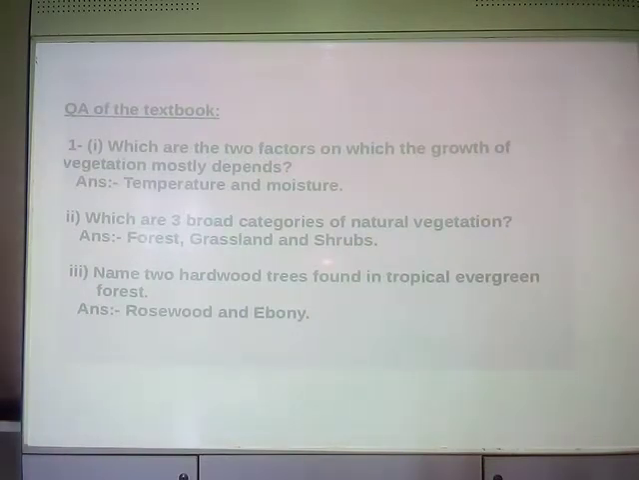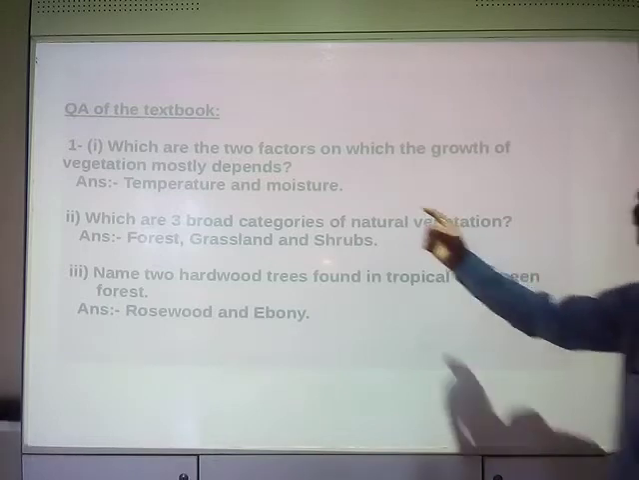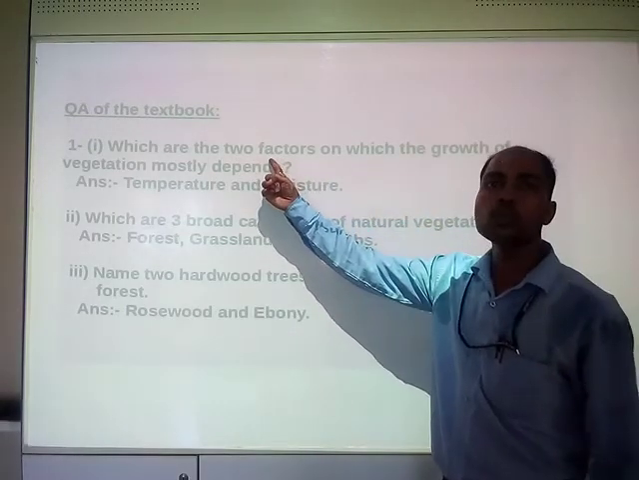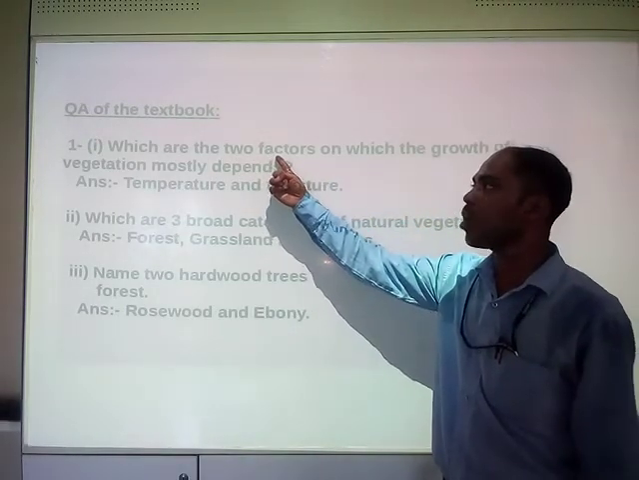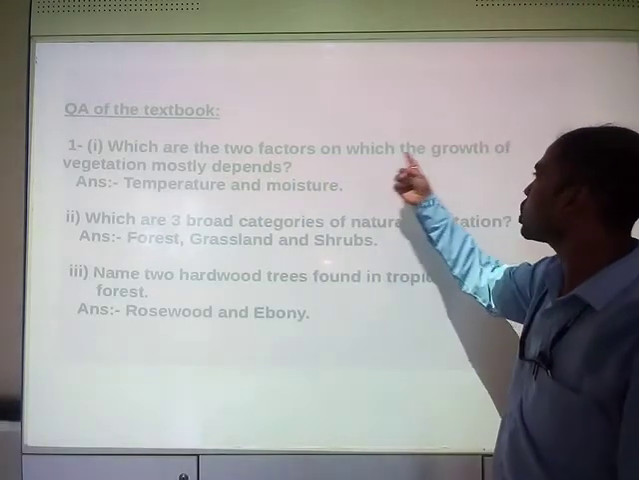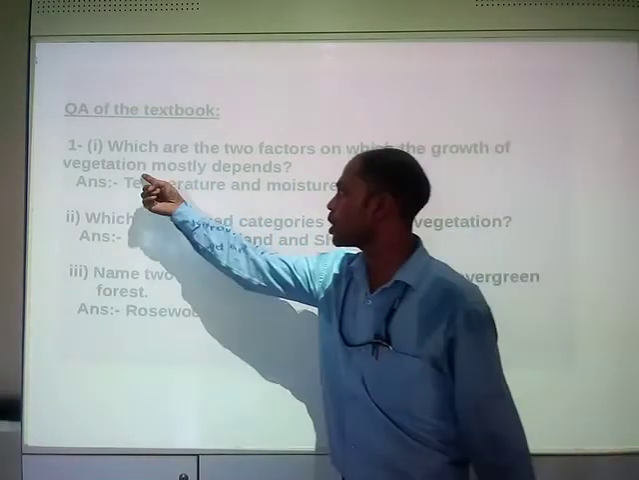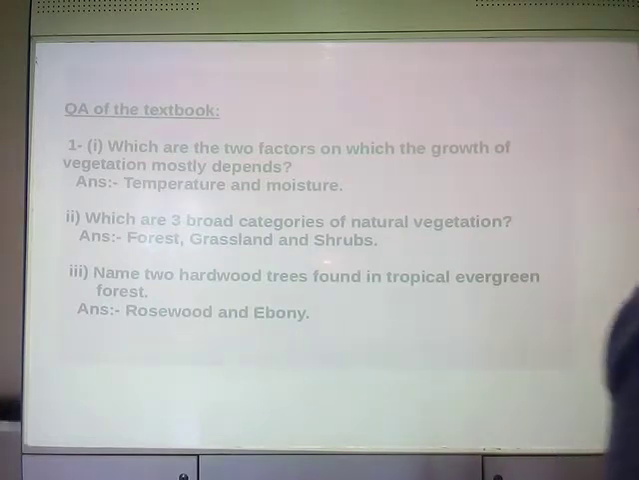Now, your chapter notes have finished. Coming on to the question answers of the textbook. Which are the 2 factors? You have to give the name of 2 factors on which the growth of vegetation mostly depends. The growth of vegetation depends on temperature and rainfall.